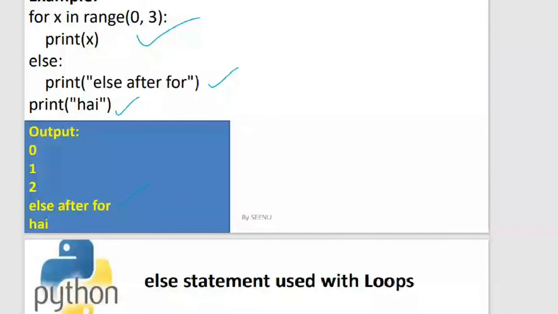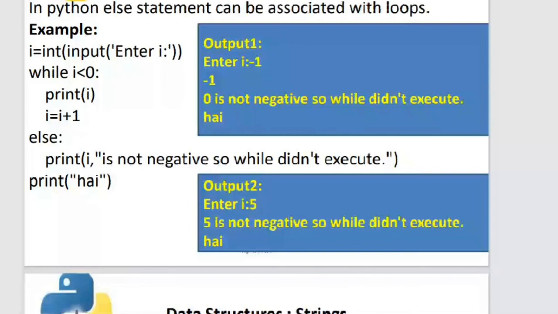Now the next case is else associated with loops. In this case, we are saying enter the value of I. In the first case, I have entered -1.